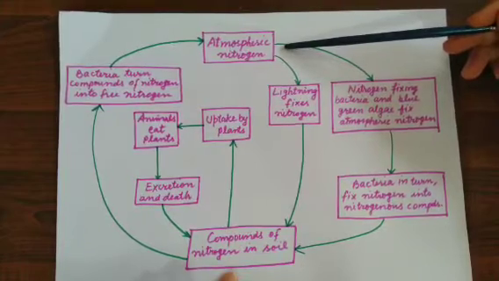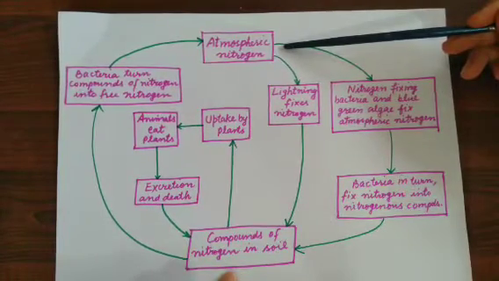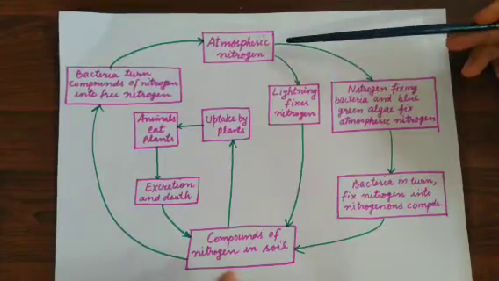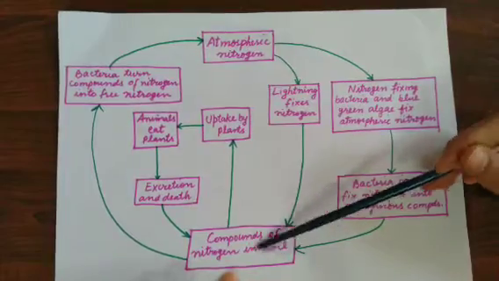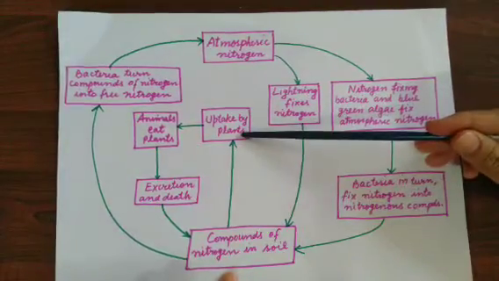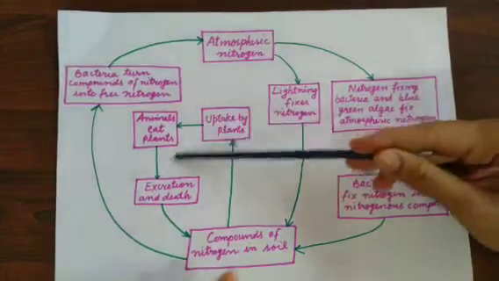The percentage of nitrogen in the air is very high, but it cannot be directly utilized from the air. It needs to be fixed in the soil so that it can be utilized by the plants first, and then it will enter the food chain.